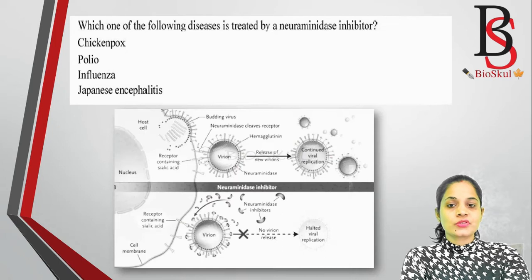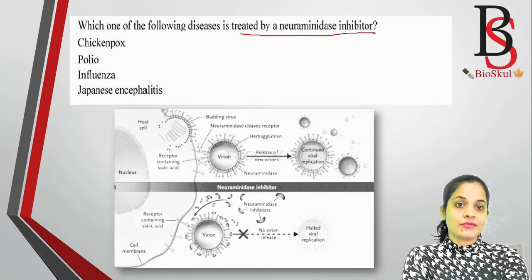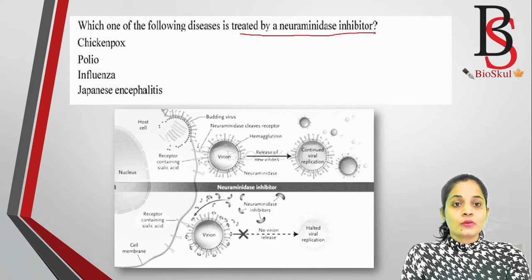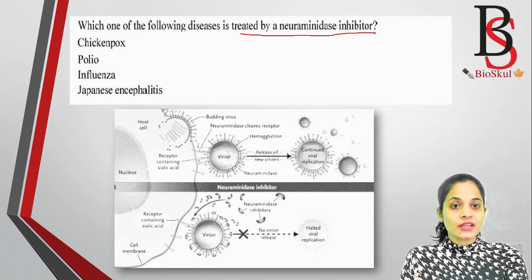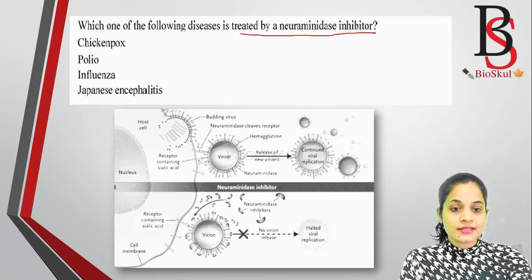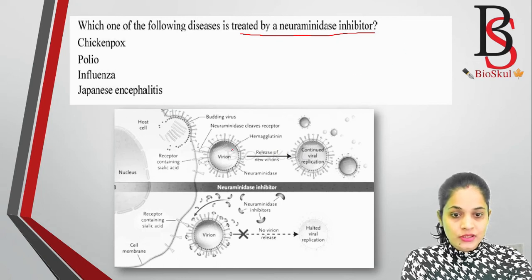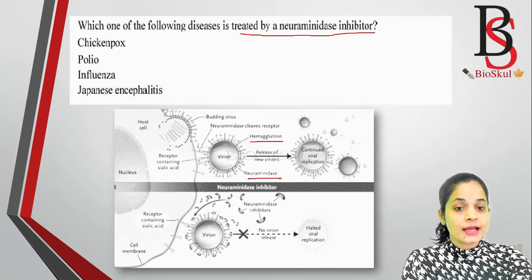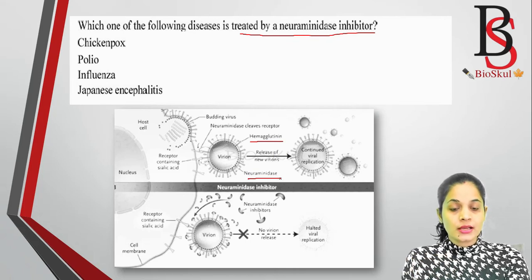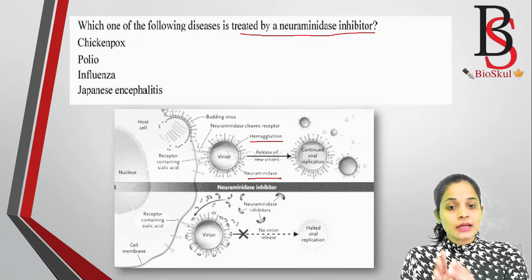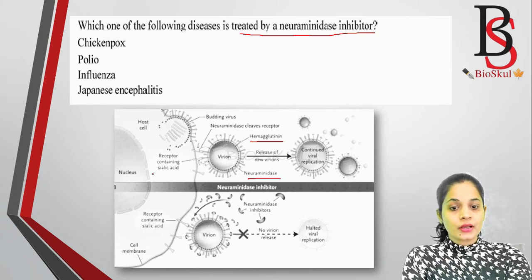So let's see the next question. Which one of the following diseases is treated by neuraminidase inhibitor? Okay. So I hope you all know that influenza virus has two proteins, hemagglutinin and neuraminidase. See, this one is the virion, the influenza virus. It has hemagglutinin and neuraminidase, and this HN protein helps in the attachment of the virus to the host cell. There is a presence of a receptor, and that receptor mainly contains sialic acid.